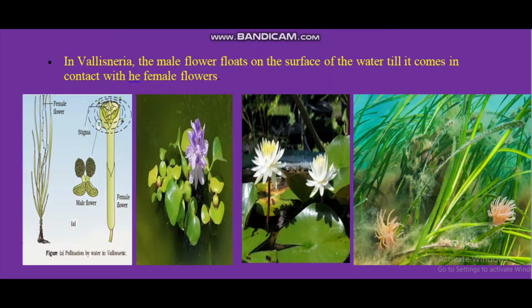So first one is Vallisneria. You know that already, in the first chapter also I have shown you that Vallisneria. It is a dioecious plant, male and female plant. First, it is female plant, and second, this is the picture of male flower. So, in female plant, we can see here there's a long stalk where the female flower is there. It is just at the surface of the water. And male flowers get detached from their parent plant and float over the water.